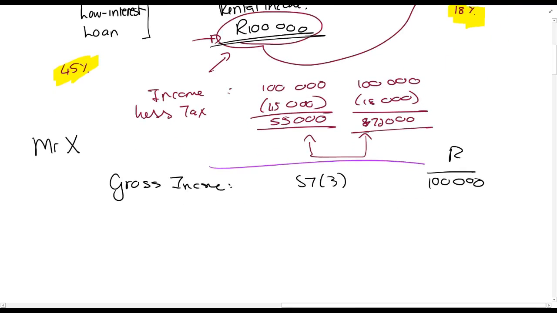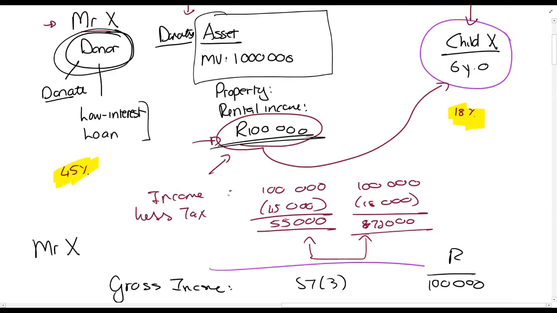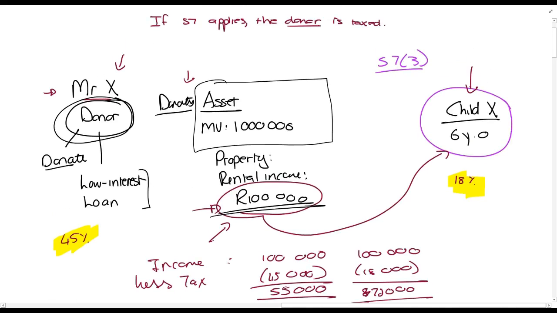So we override the normal rules around income tax. Do you understand what I'm saying there? I'm going to repeat that. Mr. X donated an asset to Child X.